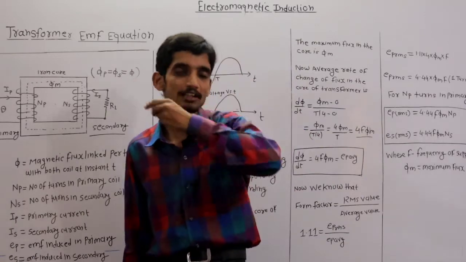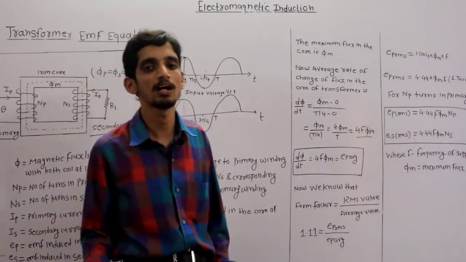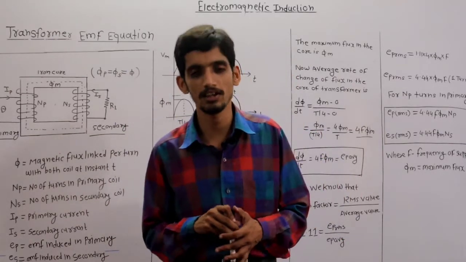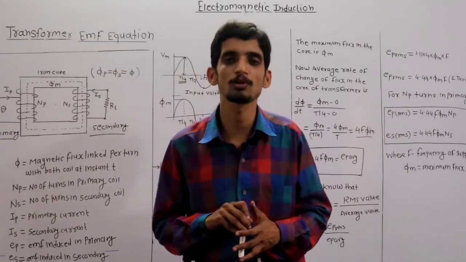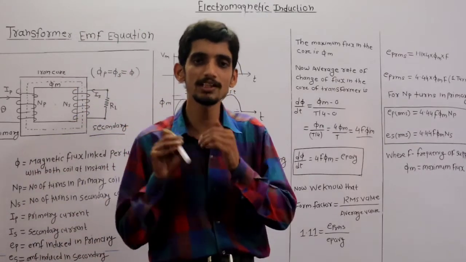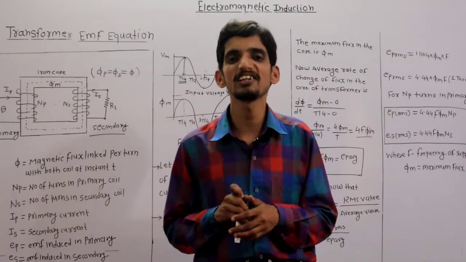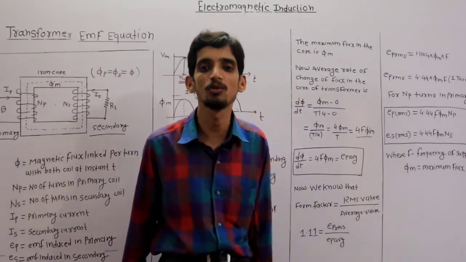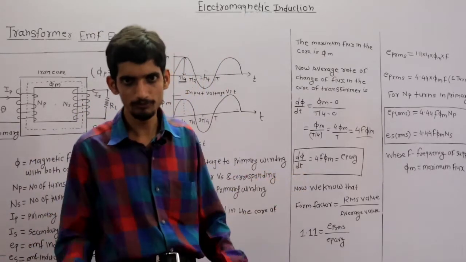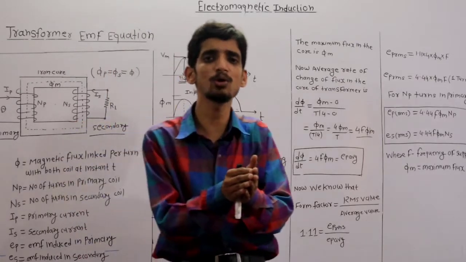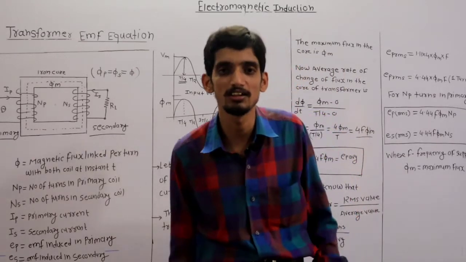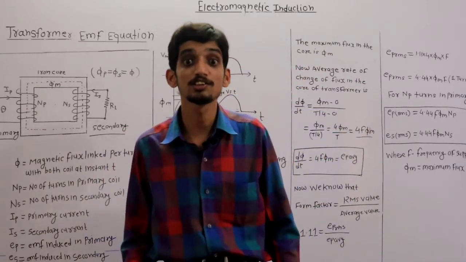But this induced EMF in the coils of the transformer is the average value of EMF. And we know that in our domestic appliances the by default values are RMS. We will discuss it when we discuss the alternating current chapter, which comes after this chapter, so don't worry about it. For the time being, remember that in domestic AC appliances the by default voltages are RMS, root mean square values of voltages. So this is the average value, and we require the RMS value. To get the RMS value of EMF from the average value of EMF, there is one factor involved, which is called the form factor.